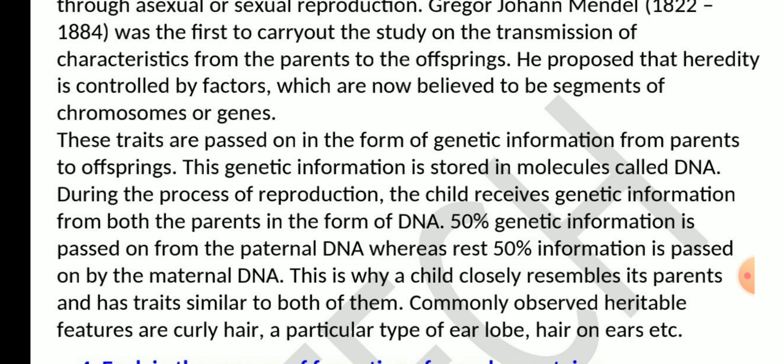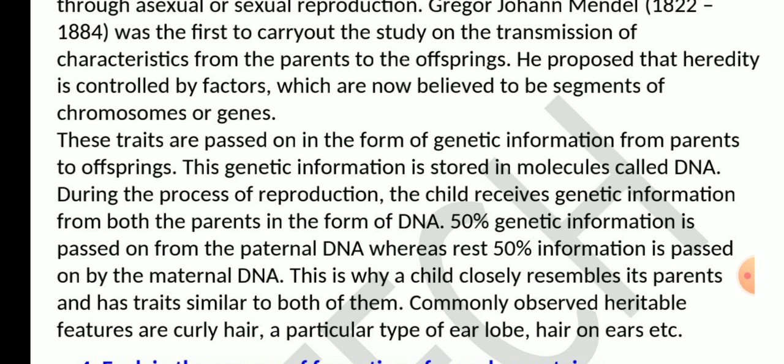This genetic information is stored in the molecules called DNA. During the process of reproduction, the child receives genetic information from both the parents in the form of DNA. 50% genetic information is passed on from the paternal DNA, whereas 50% of information is passed on by maternal DNA.